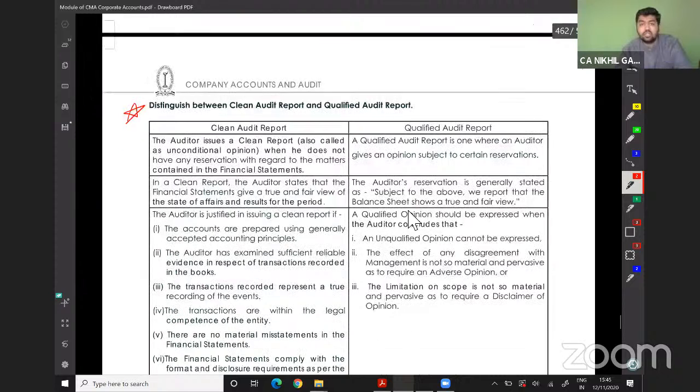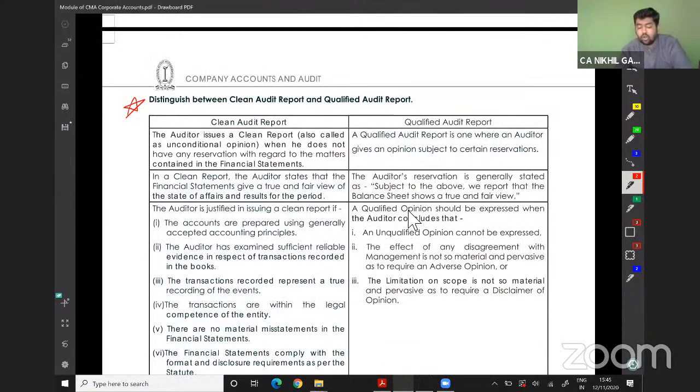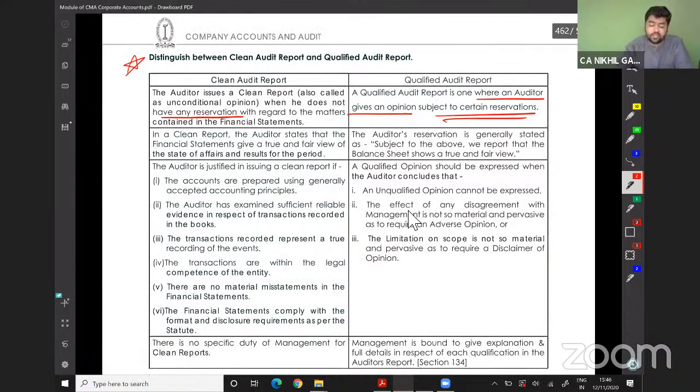The second thing is clean audit report, or unmodified or unqualified report, versus qualified audit report. The auditor issues a clean report when he does not have any reservation. In a qualified report, the auditor gives an opinion subject to certain reservations. In the clean report, the auditor states that the financial statement gives a true and fair view. In the qualified report: subject to the following, the financial statement gives a true and fair view.